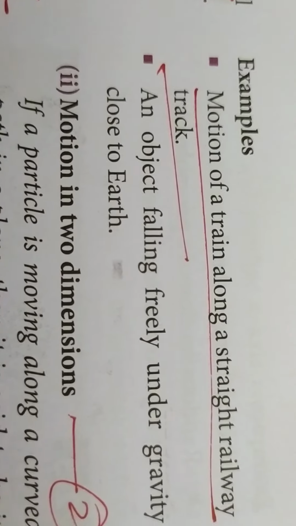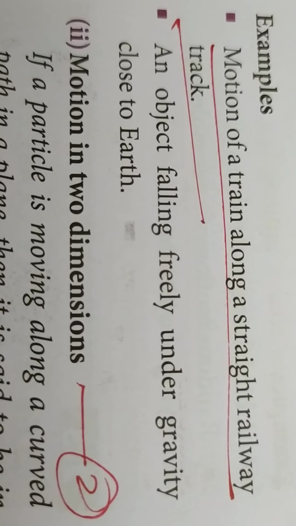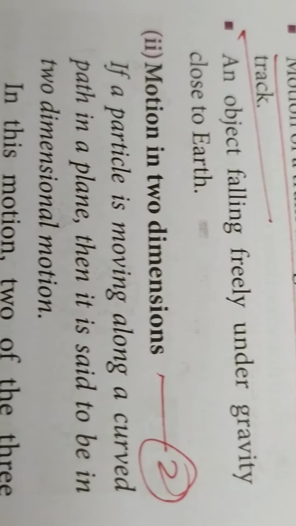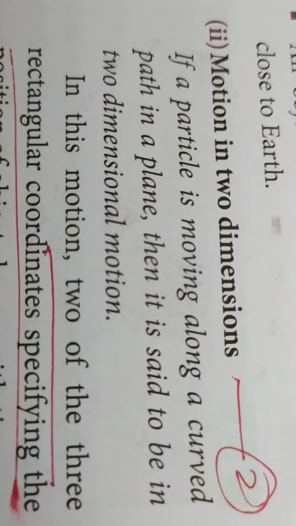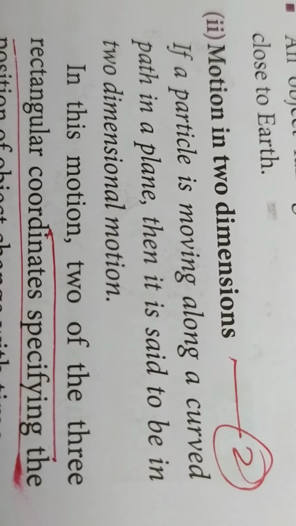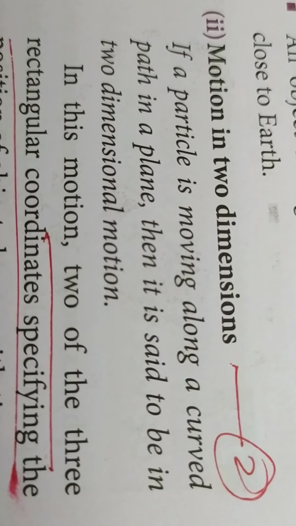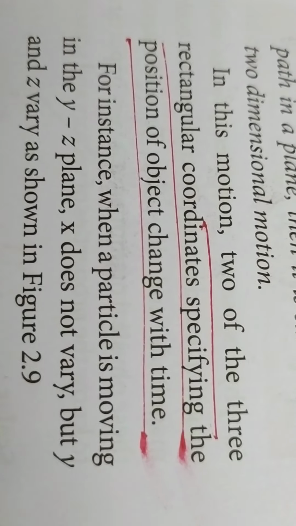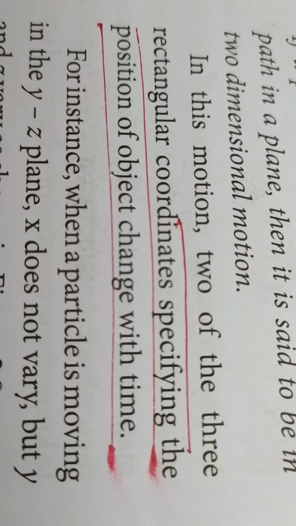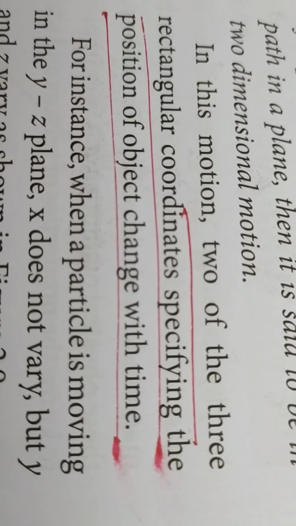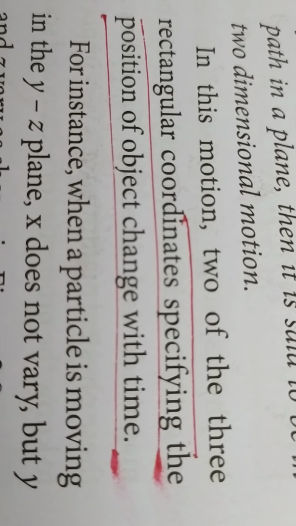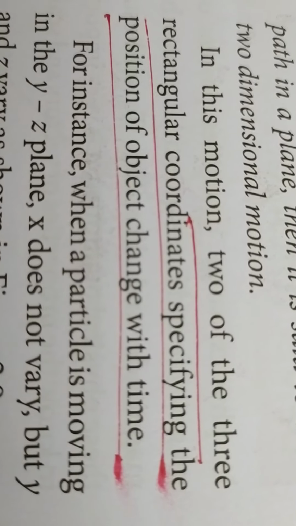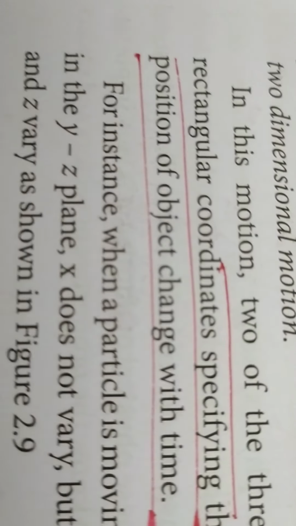For example, motion of a train along a straight railway track, an object falling freely under gravity close to the earth. Next, motion in 2 dimensions means if a particle is moving along a curved path in a plane, then it is said to be in 2-dimensional motion. Here 2 of the 3 rectangular coordinates specifying the position of the object change with time. 2 of the 3 coordinates means x, y, z, any 2 will change.